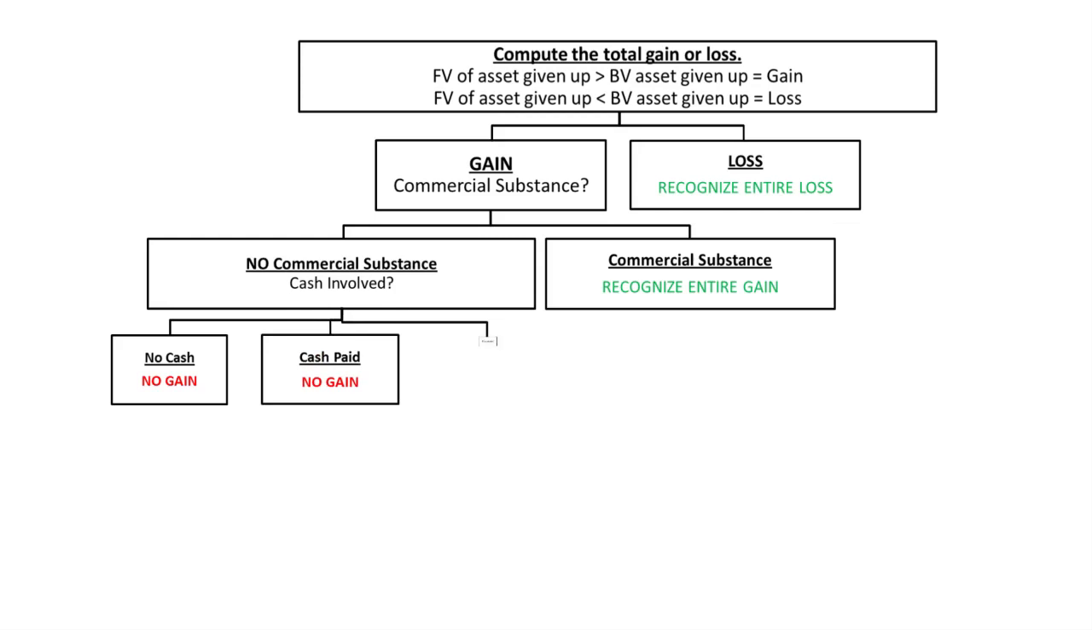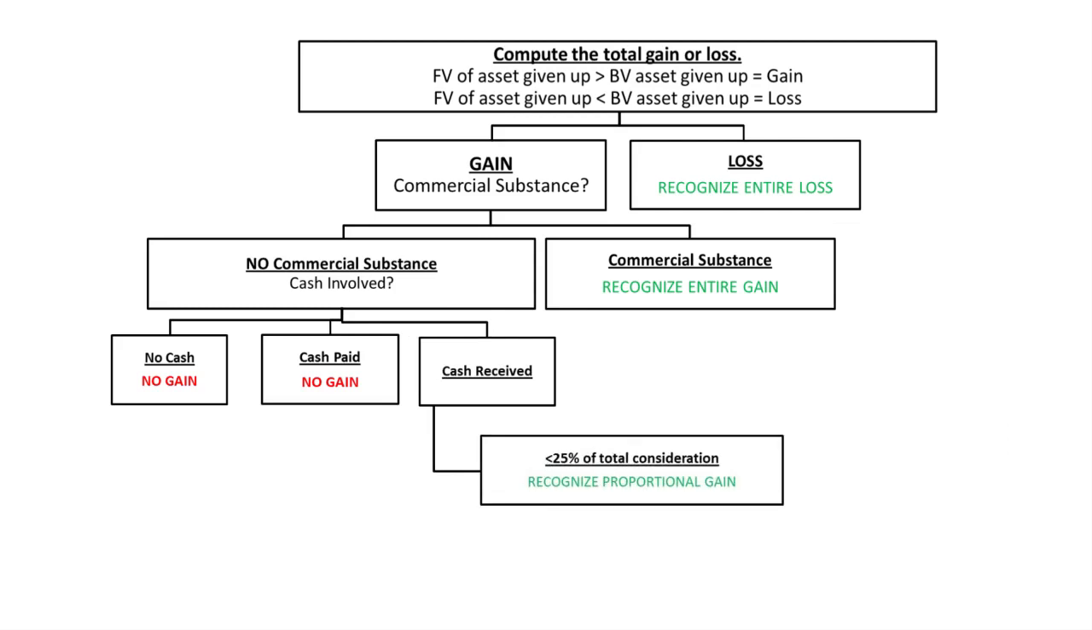Let's take a good look now at the cash received box, okay? If you get a little bit of cash, if it's less than 25% of the total consideration, then you'll recognize some of your gain. And we'll see examples in a minute with some math. But in your numerator is the cash received. The denominator is going to be the cash received plus the fair value received. If that's less than 25%, you'll recognize some of your gain.